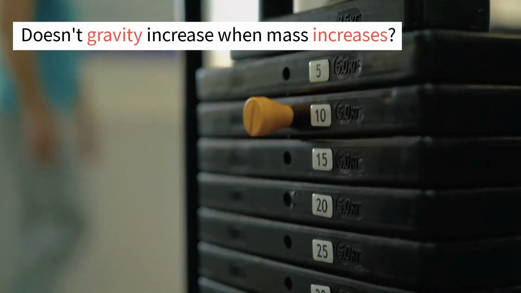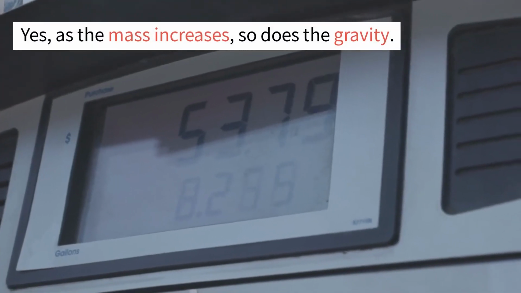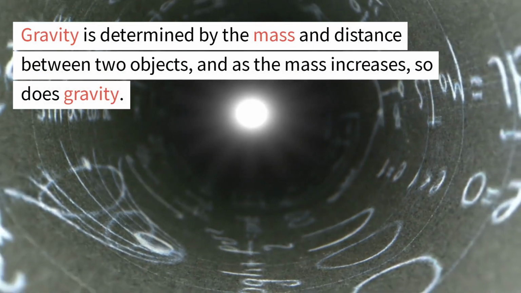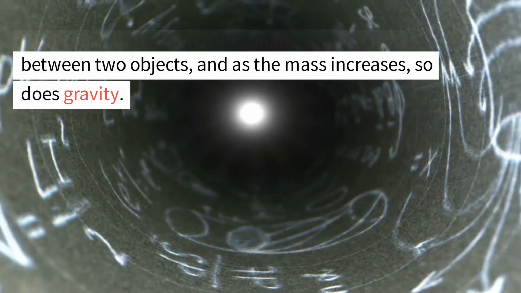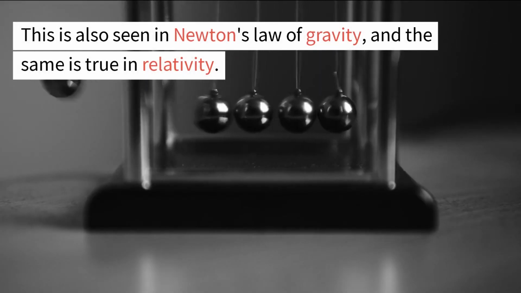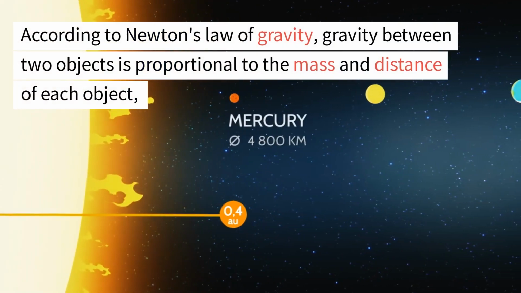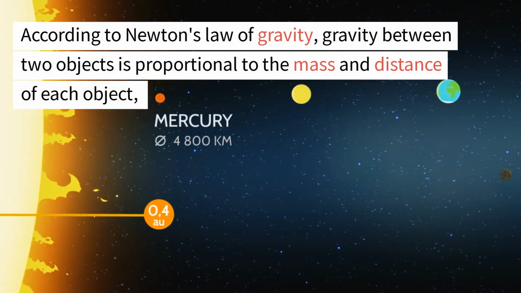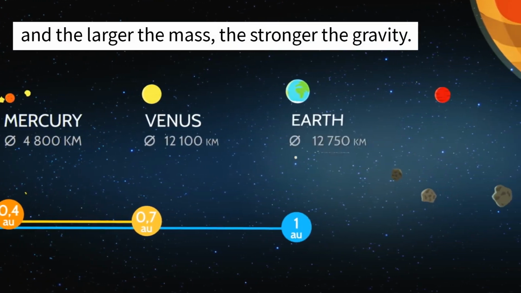Doesn't gravity increase when mass increases? Yes, as the mass increases, so does the gravity. Gravity is determined by the mass and distance between two objects, and as the mass increases, so does gravity. This is also seen in Newton's law of gravity, and the same is true in relativity. According to Newton's law of gravity, gravity between two objects is proportional to the mass of each object and depends on the distance, and the larger the mass, the stronger the gravity.